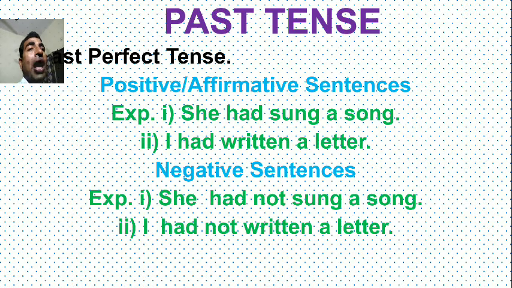And past perfect tense, positive only. In present, have and has are used according to the subject, but in past, with all kinds of subjects, had is added. So she had sung a song and I had written a letter. Negative: she had not sung a song and I had not written a letter. You should remember that where has, have, had is added, there will be the past participle form of the verb, or the third form of the verb.